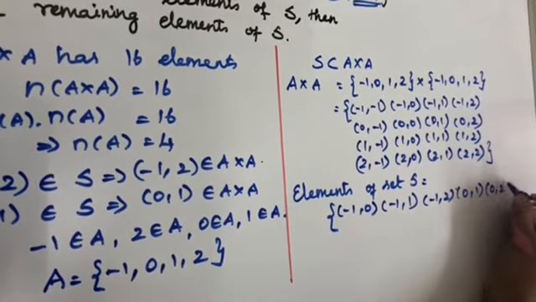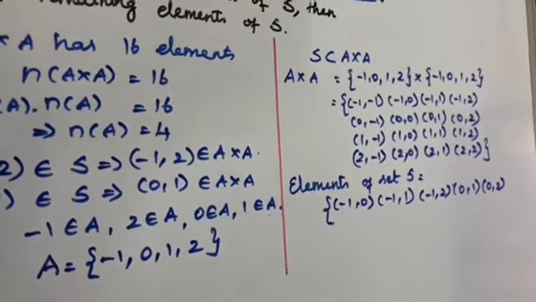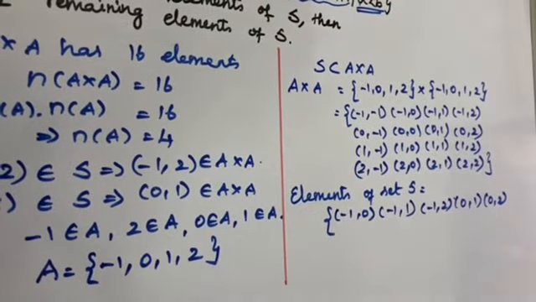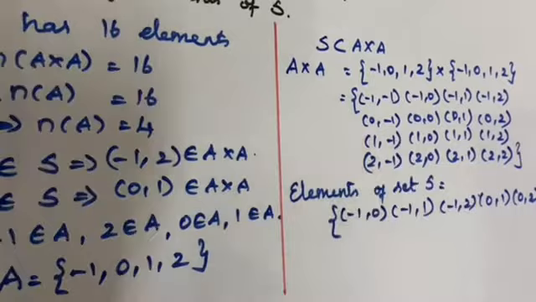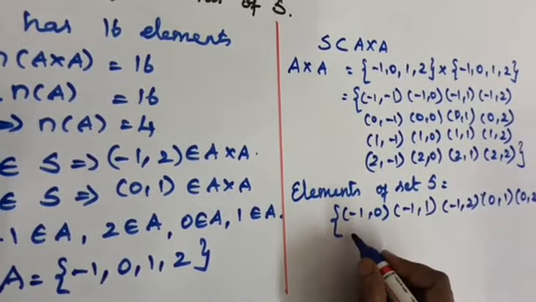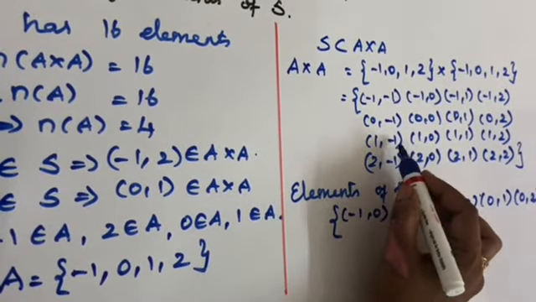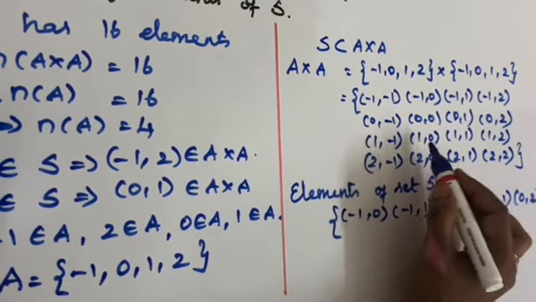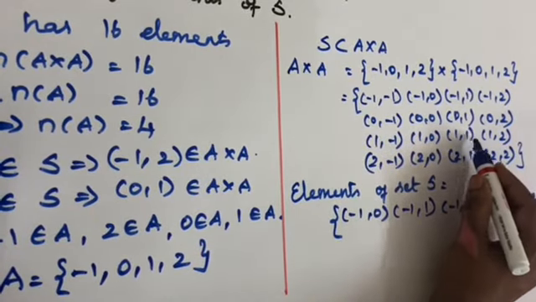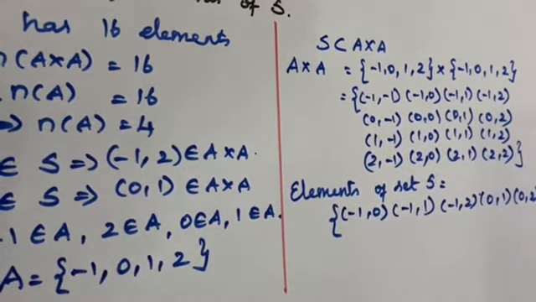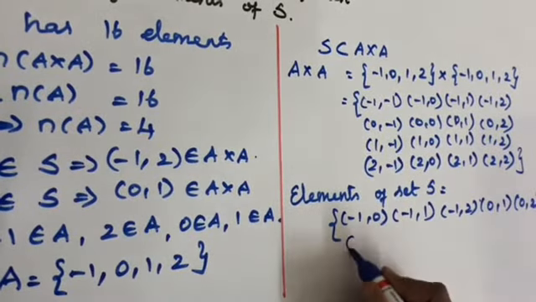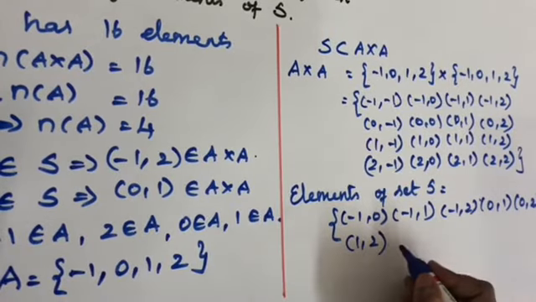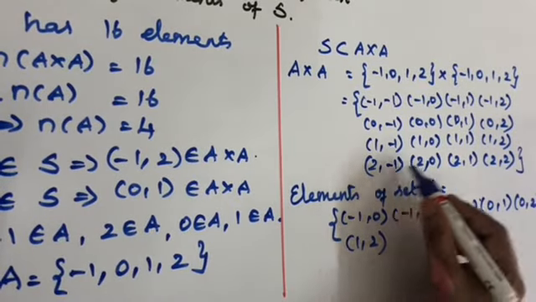(0, 2). Similarly, the elements (1, -1), (1, 0), (1, 1), we couldn't take these three because the first element is greater than or equal to the second element. (1, 2) we can take. In the last row we couldn't take any elements.